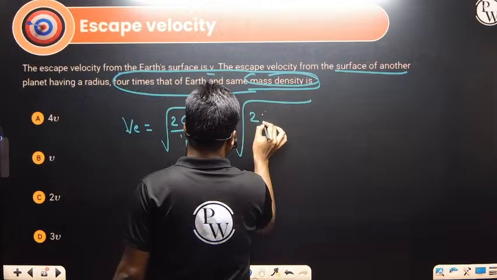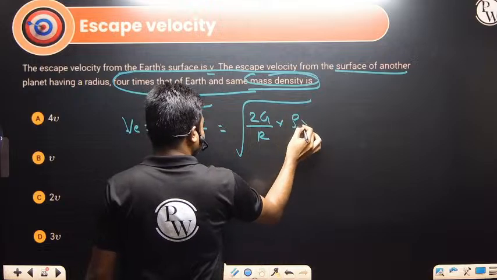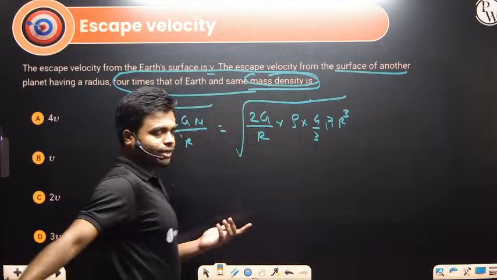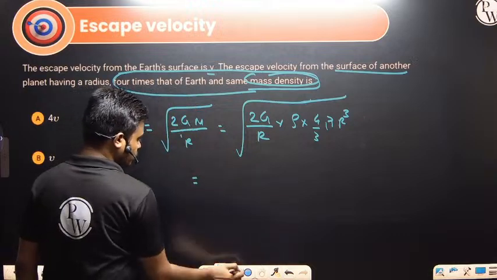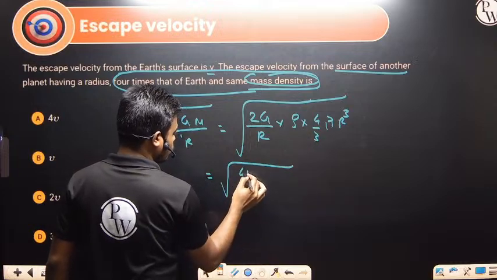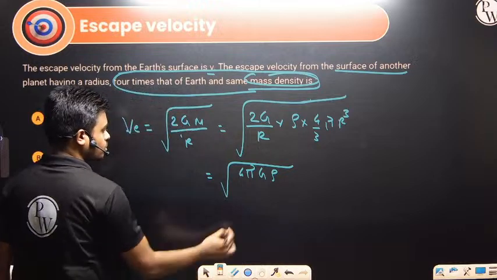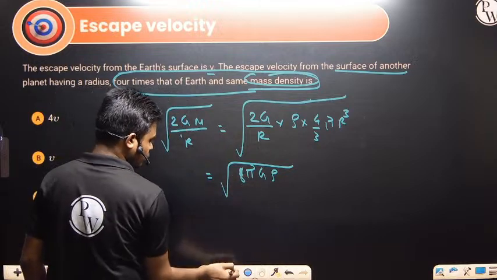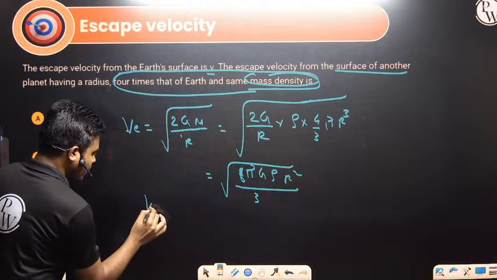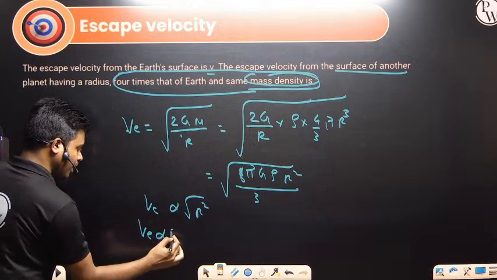So this will be 2G divided by r into what is mass? Density multiplied by volume. The volume of the sphere is, all of you know this, 4 by 3 pi r cube. If you solve this, we'll be getting root of 4 pi G rho into 2, so this will be 8 pi G rho divided by 3 into r square. So Ve is proportional to root of r square, V is proportional to r.